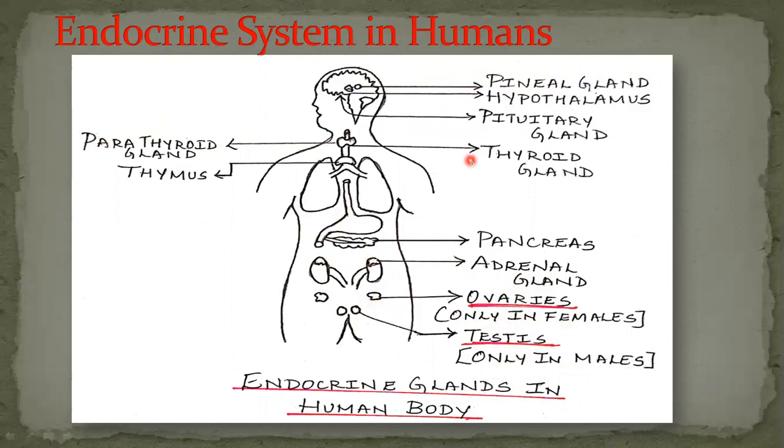Both are represented in the same diagram just for easy understanding, but ovaries are present only in females and testes present only in males. These are the endocrine glands present in our body. Let us learn more about their function, the hormone released, and how this acts on our body in detail with the help of a table.